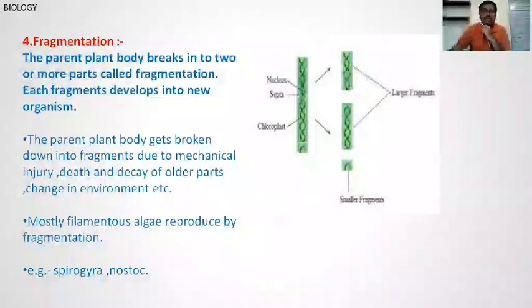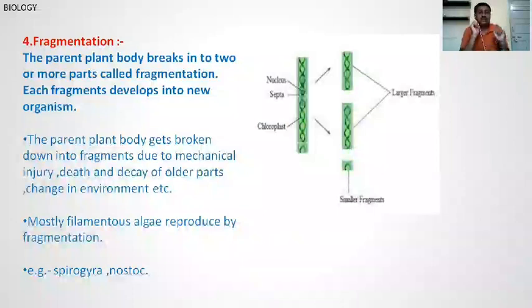It is an algae, a filamentous alga. The parent body breaks down into two or more parts of the body. This process is called fragmentation, and each fragment develops into a new organism. Like this, the parent plant body gets broken down into fragments due to mechanical injury, death or decay of the older plants, change in environment, etc.